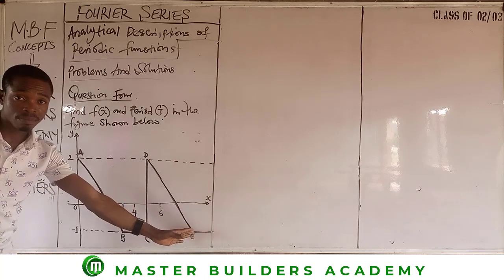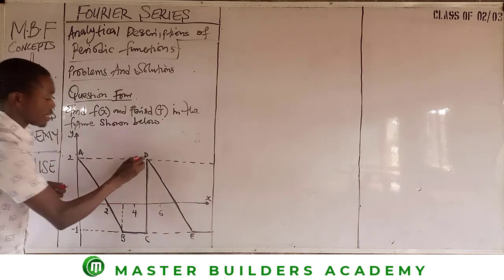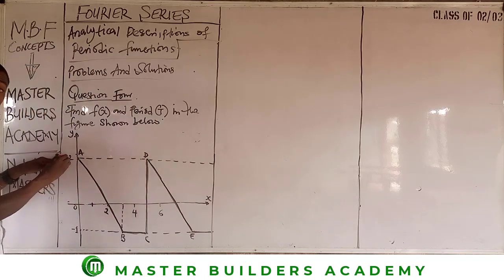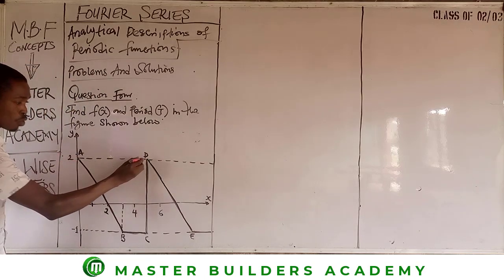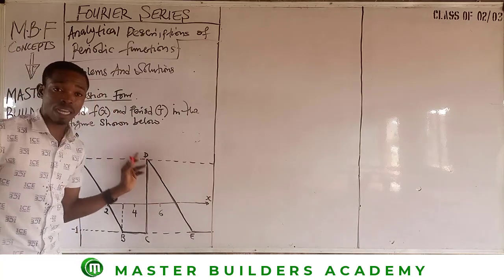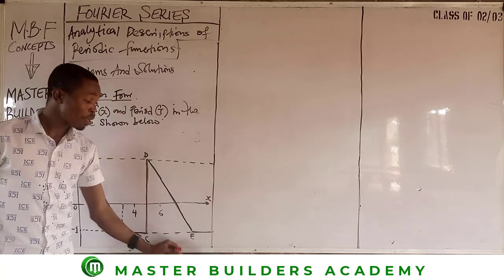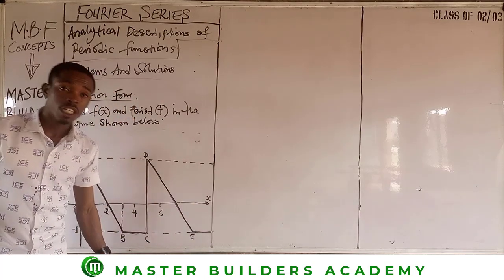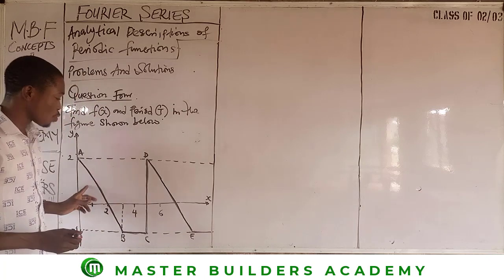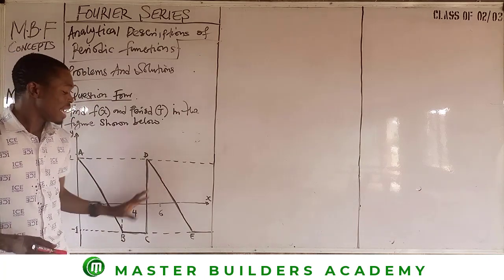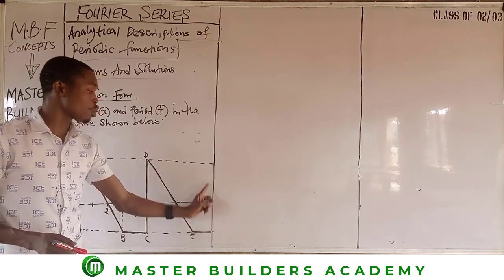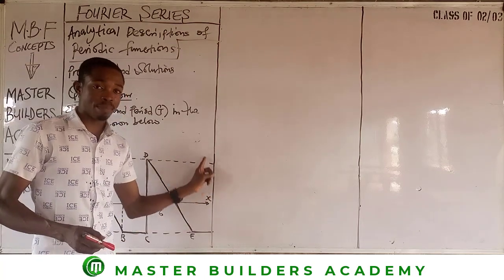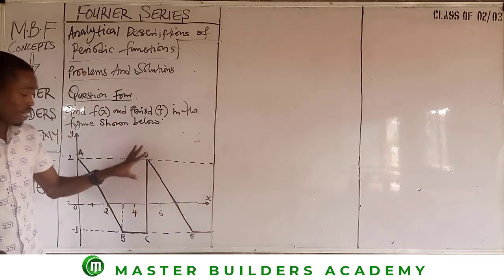Parallel to DE. And also, D begins from level 2, where the value of y is equal to 2. So that's where D will begin from if I am to consider DE. So as long as DE is parallel to AB, this is an indication that these two lines are the same. If I had the opportunity to have drawn this up again, you will see that CE, or whatever letter that would have been on this vertical direction, would have been equal to this.